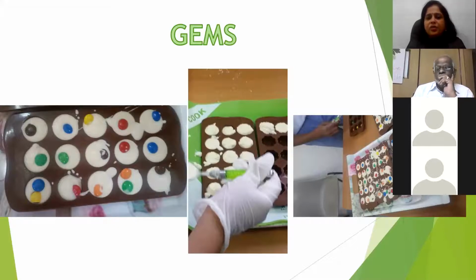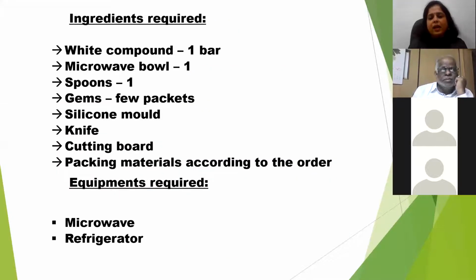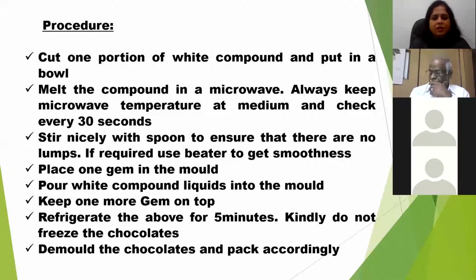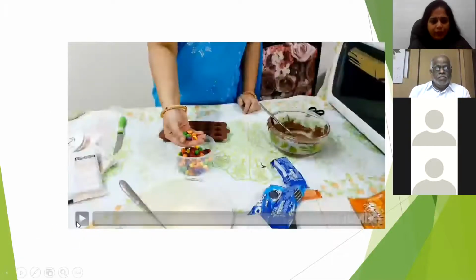So the next variety is gems variety. This is very, very simple. This is the requirement, ingredients required. You can take a picture of this. And this is the procedure. Okay, now the video.